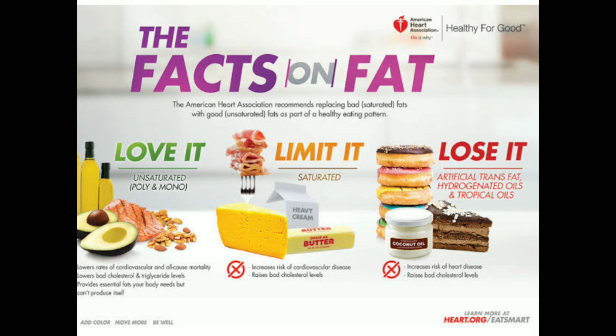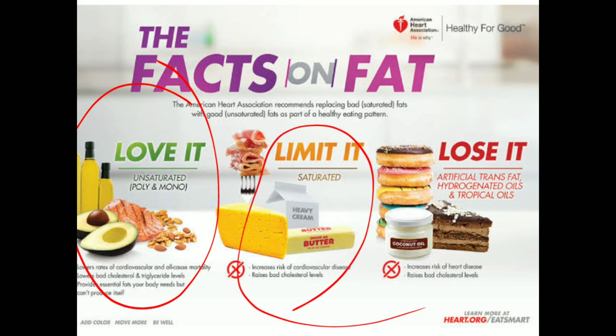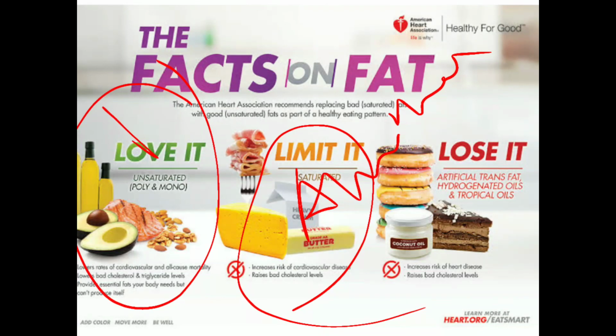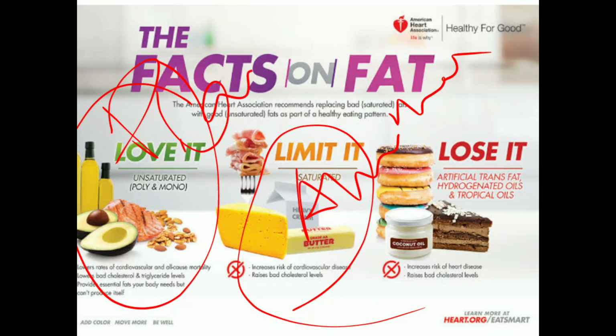Obviously unsaturated fat, that means all the fat from the plant source, is basically healthy, and we should limit the intake of the saturated fat, that means the animal fat. Basically these are the animal fat, and these are the plant fat.